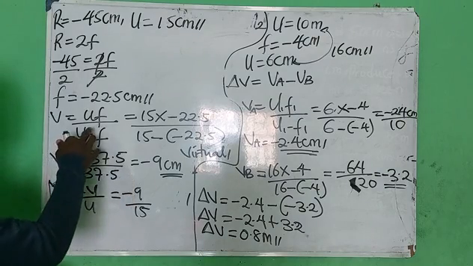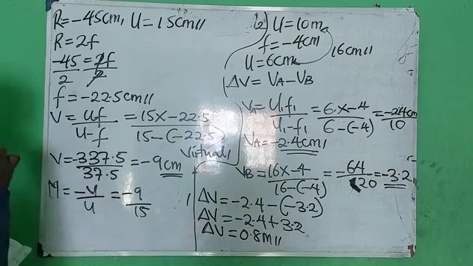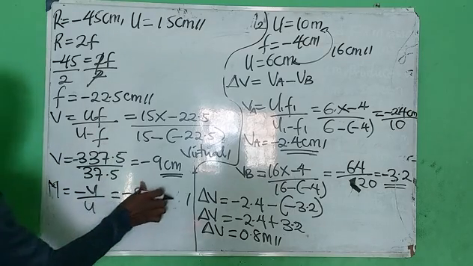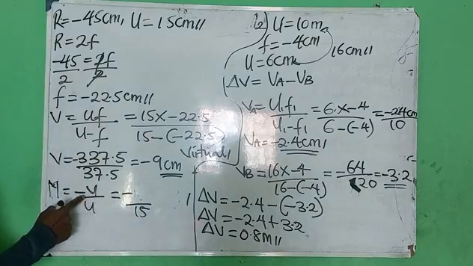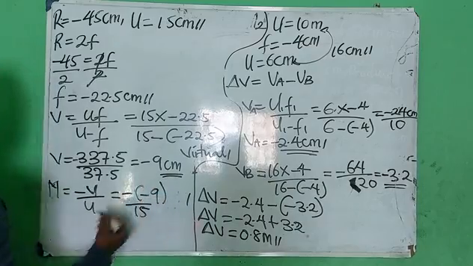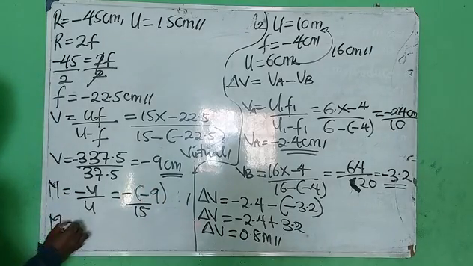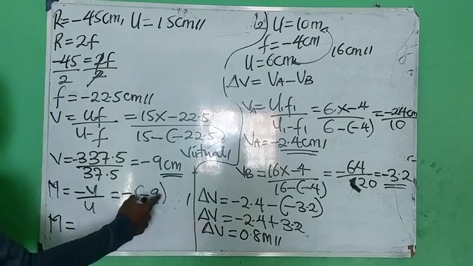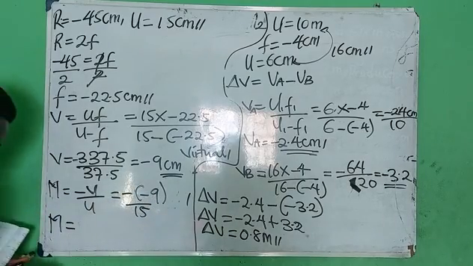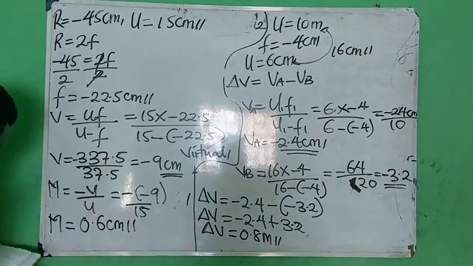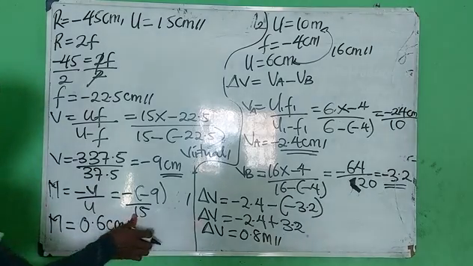So we have minus v over u, then minus minus 9 over 15. Minus times minus is plus, right? Which means that 9 divided by 15, I'll have 0.6.